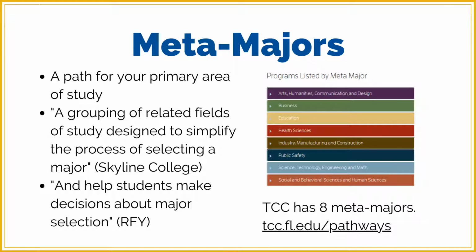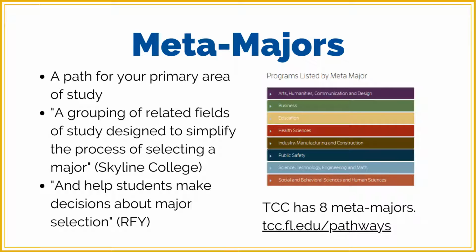For those who are unsure of what your major of interest could be, it may be easier to select a meta major instead. A meta major is a path for your primary area of study. That is, these are groupings of related fields of study. For example, a student might not know exactly what they want to major in, but they may know that they're interested in arts, humanities, communication, or design, as opposed to these other areas. So a meta major is designed to help you at least discover a particular pathway that you can go through to have success. TCC has 8 meta majors designated, as you see outlined on the slide.